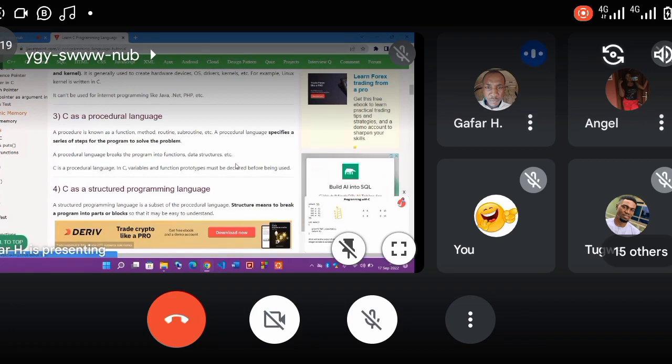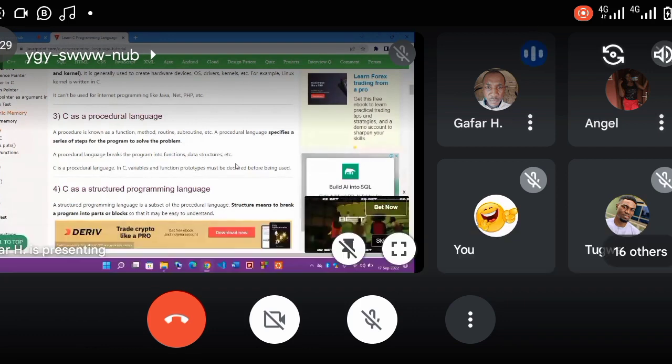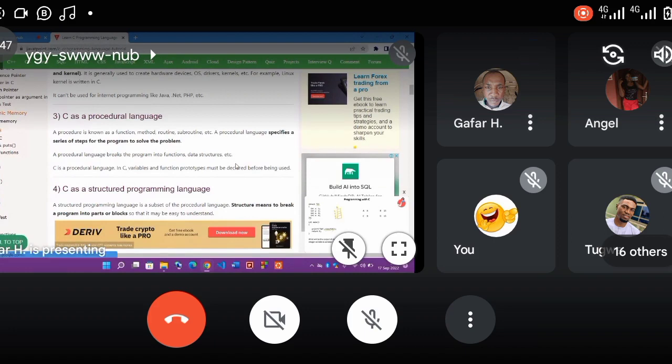Which means they can handle objects that are real, as real life examples of objects, and they use it to build complicated or complex systems, whether it is a mobile application, desktop application, web application, any kind of application that you can think of. Now, all these languages have their own way of being used. You cannot say that because you are learning C language now, you can use it to build any kind of solution. No, it doesn't work that way at all.